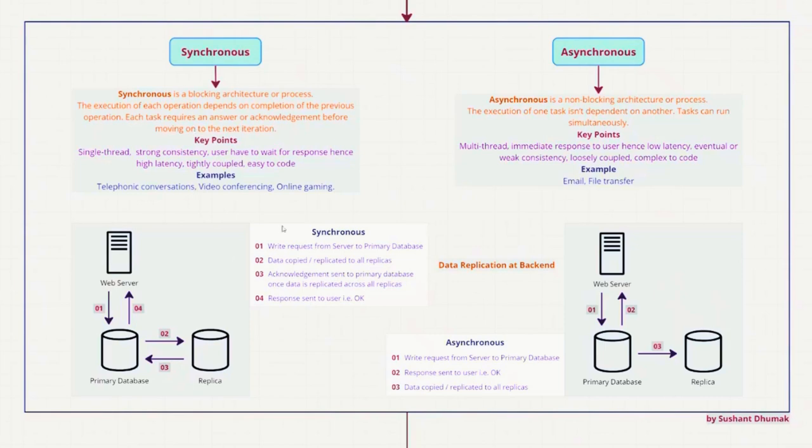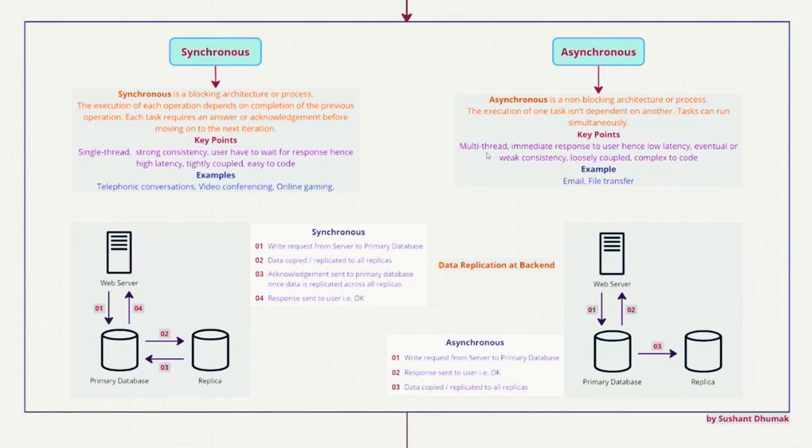We have seen some examples, and we have also seen that strong consistency is important here. There will be a little bit higher latency, and it will be a single-threaded operation, and it is also easy to code. We have also seen asynchronous. It is a non-blocking architecture, where one process is not dependent on the other, and they can run simultaneously.